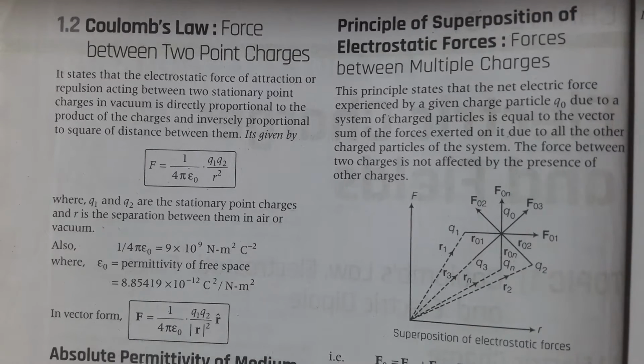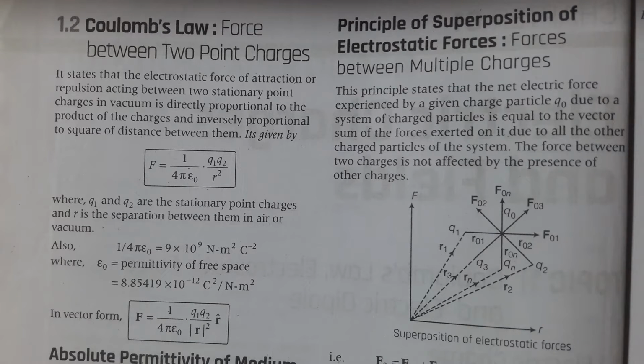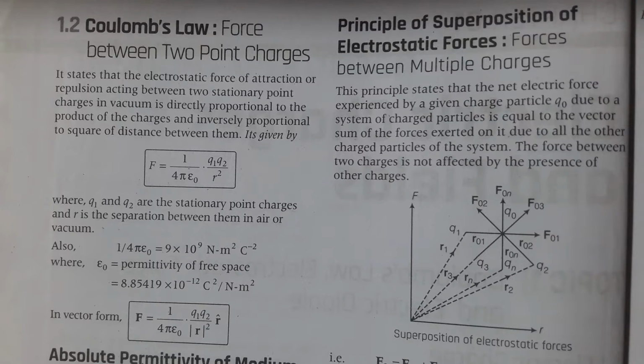Coulomb's law, force between two point charges. It states that the electrostatic force of attraction or repulsion acting between two stationary point charges in vacuum is directly proportional to the product of the charges and inversely proportional to the square of the distance between them. It is given by force equals 1 upon 4 pi epsilon naught, q1 q2 upon r square, where q1 and q2 are stationary point charges and r is the separation between them in air or in vacuum. 1 upon 4 pi epsilon naught has the value 9 into 10 to the power 9 Newton meter square upon coulomb square.